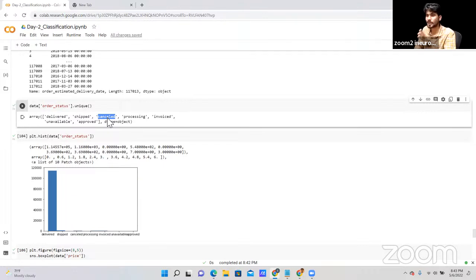If the product is cancelled by the member, it means our customers are not interested in this product. Same thing happens with me as well, even you as well. Sometimes, let's say you have ordered something on Flipkart, Myntra, or Amazon, anywhere. Those products are available right now.